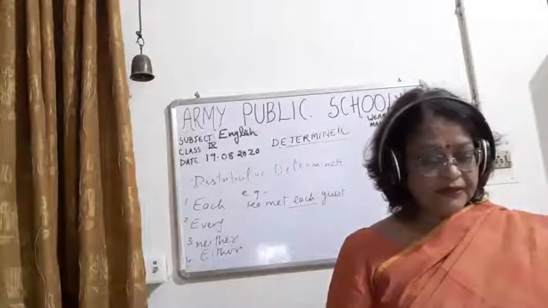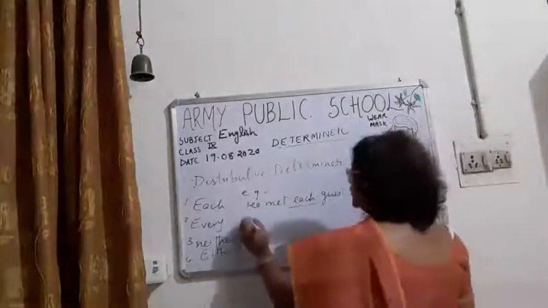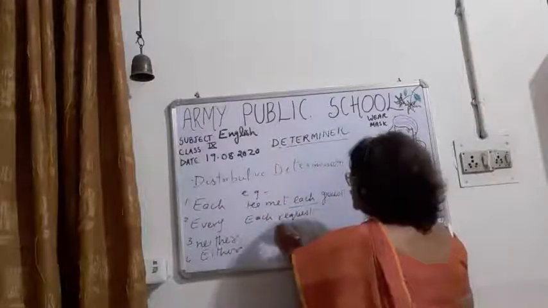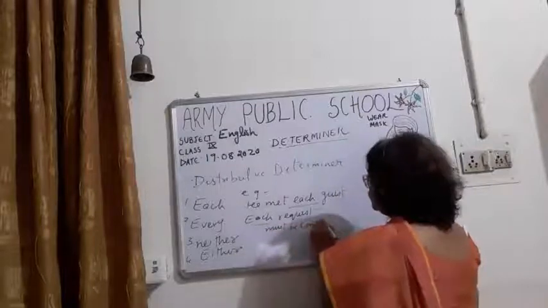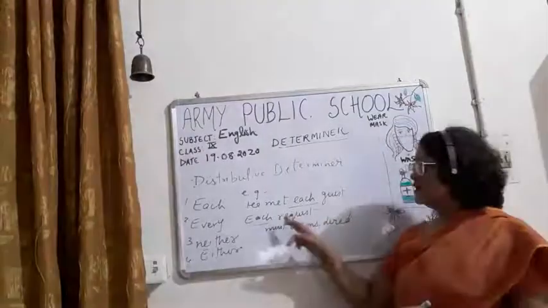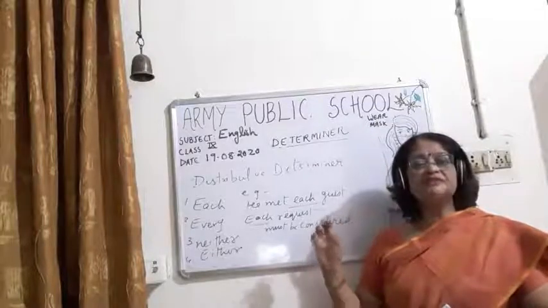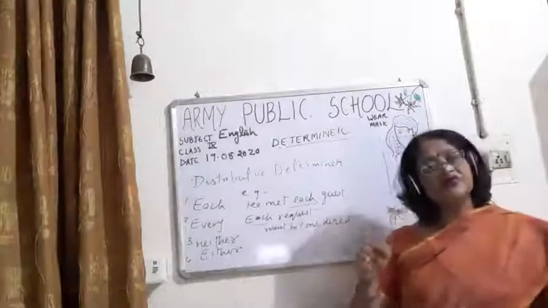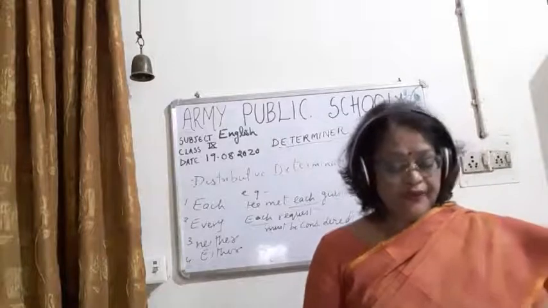Then, each request must be considered. So you can see, children, each request must be considered. That means all the individual requests must be considered. All the people are here treated individually, separately. Alright. Now we will come to every.